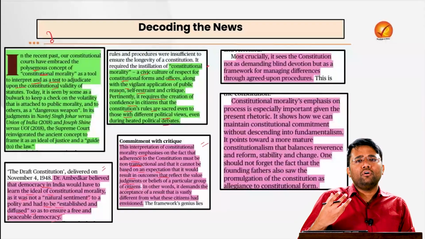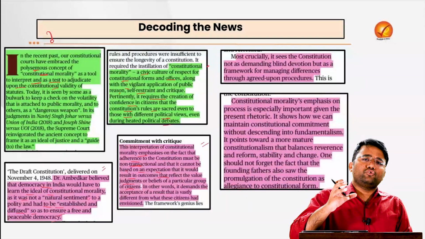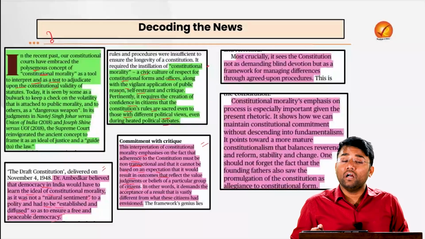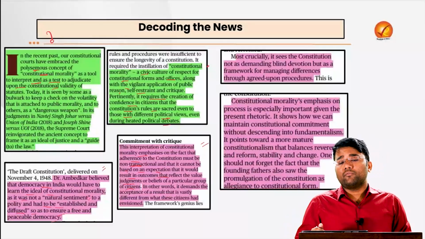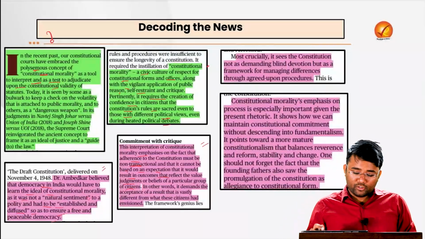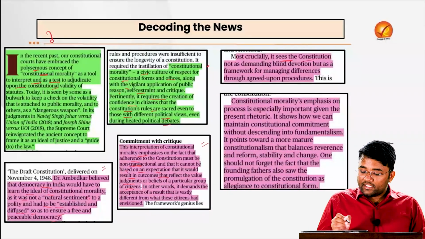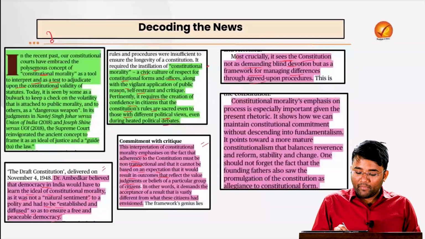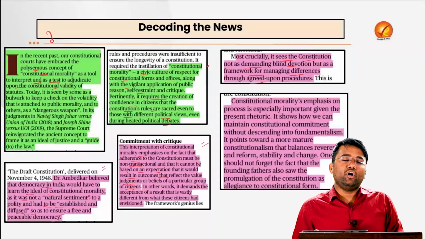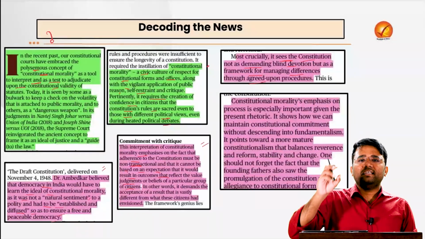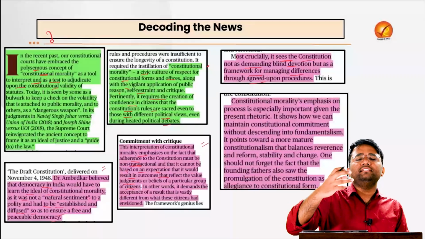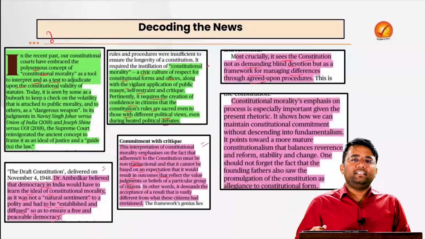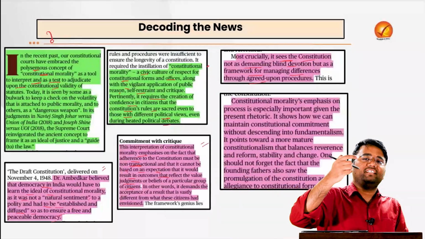And we also have to look at how our rights can be ensured with the help of constitutional remedies available under Article 32 of the Constitution, under Part 3, which provides for the fundamental rights. Also, more crucially, it sees the constitution not as demanding blind devotion, but as a framework for managing differences through agreed-upon procedures. For example, in center-state relations, if there are differences between the states or a group of states and the center, the Inter-State Council is there to manage the differences.